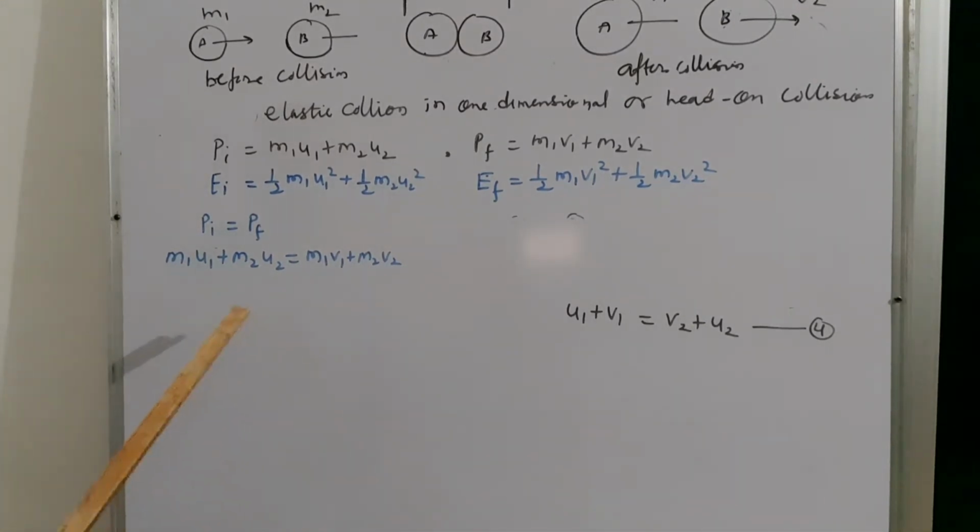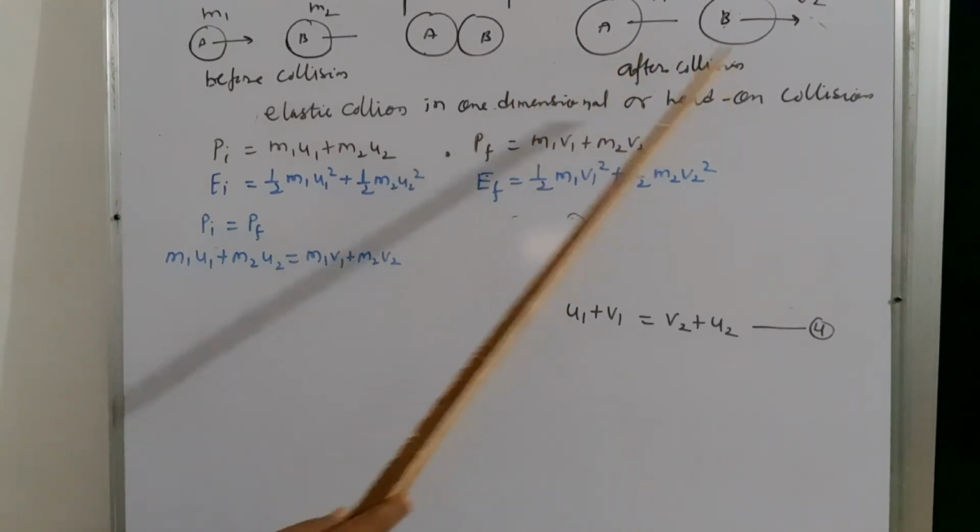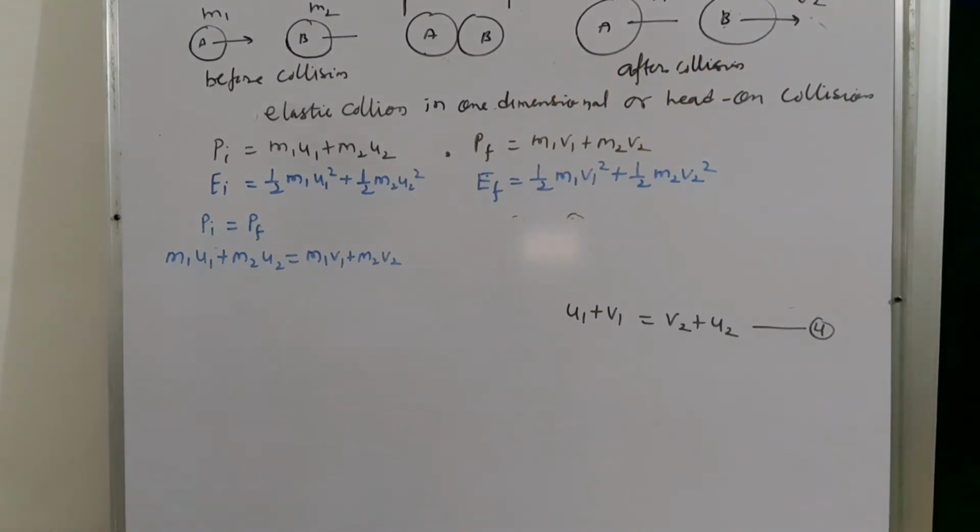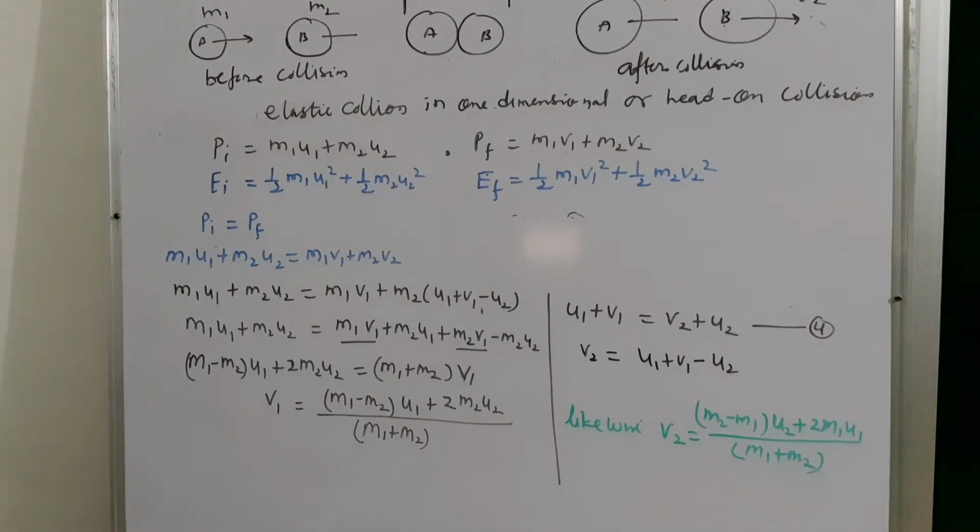With the help of this equation 1 and this equation number 4, we can determine velocities of bodies A and B after collision. Okay, see here, by equation number 4 we will determine value of v2, that is u1 plus v1 minus u2. It means we will transfer u2 toward left side, and value of v2 write down in equation number 1, and then we will find out value of v1. It means velocity of A.